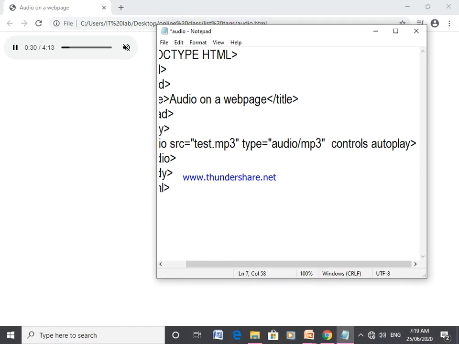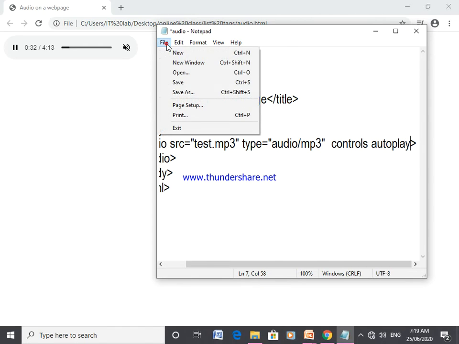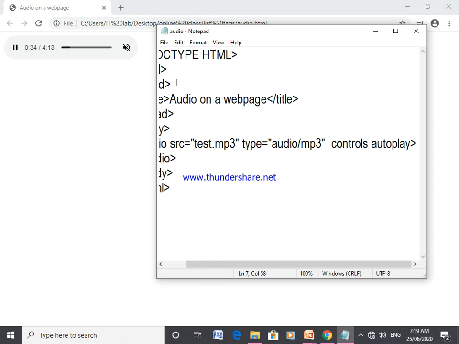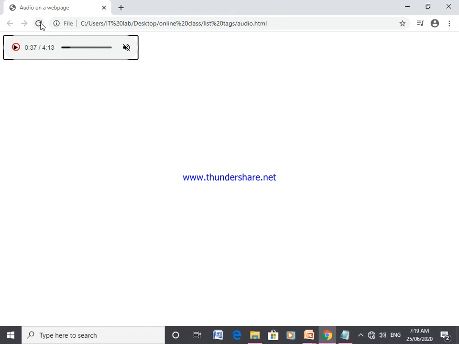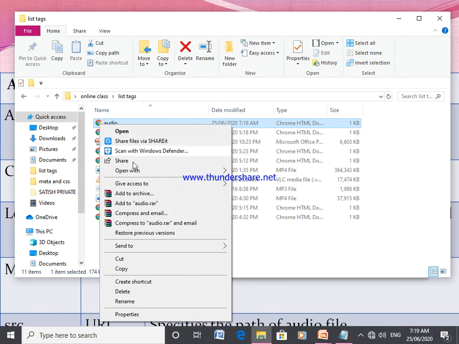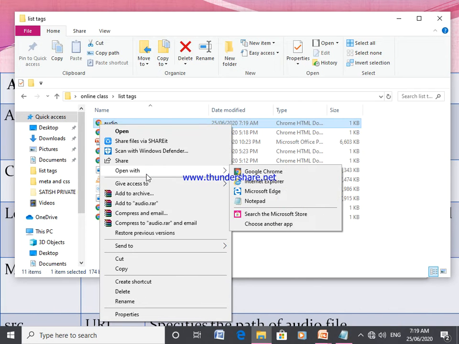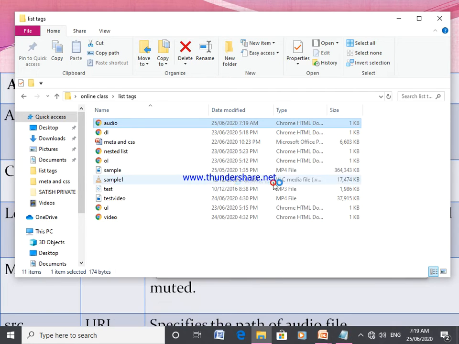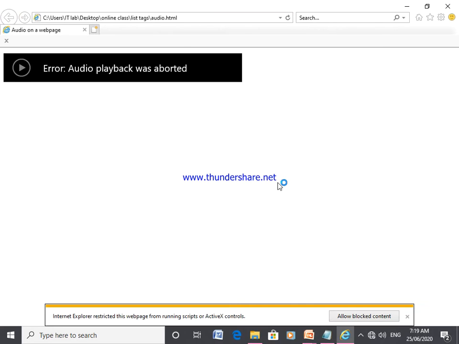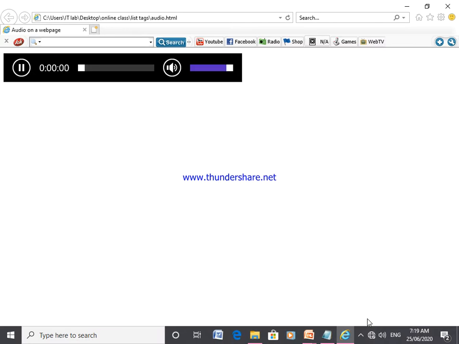autoplay. Just click on file and save, and now I refresh it. Just a minute, I will open it with the help of Internet Explorer, because some attributes are browser dependent. So here click on Internet Explorer. Just allow blocked content. Automatically it